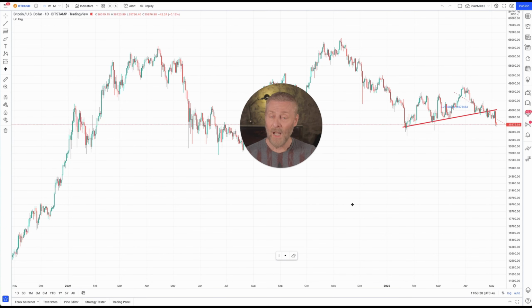Recently, we've been hearing a lot of chatter about the crypto market being highly correlated with the stock market. And your first response when you're hearing such a claim should be, oh, really now? And the second question should be, well, if it is correlated, how long has it been correlated? Has it always been correlated?